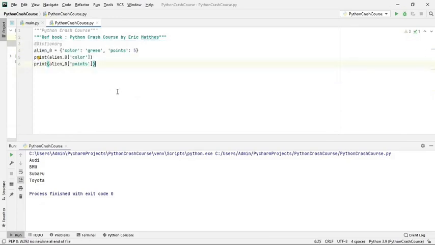We have dictionary. And what is the difference between dictionary and list? The basic difference is that in case of a list you can have either integers or floating numbers inside the list, or maybe strings or whatever combination.